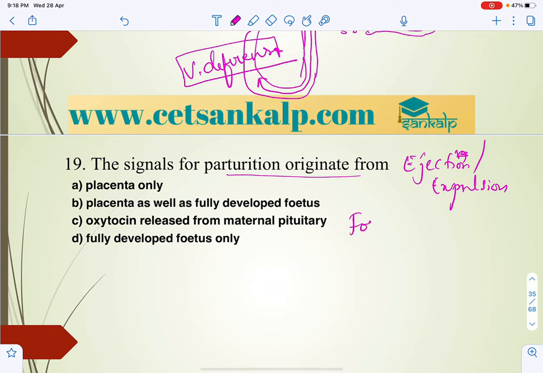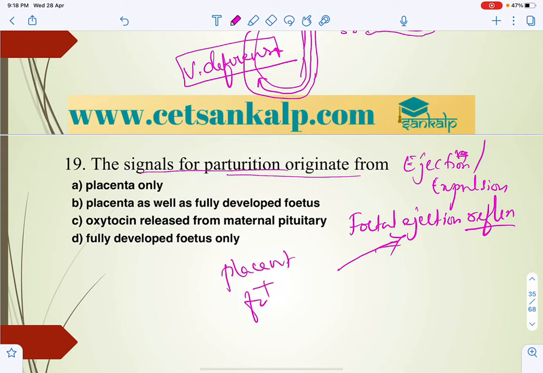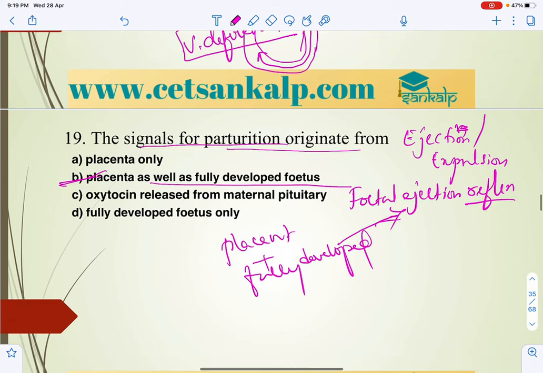In the case of this fetal ejection reflex, we can expect that the signal for parturition originates both from the fully developed baby and from the placenta. Fully developed fetus, we can also say fully developed baby. So the signal for parturition originates from the placenta as well as the fully developed fetus. So B is the answer for this question.